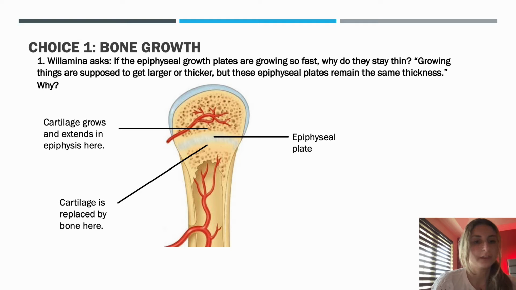Right here, I have provided a picture. This is the epiphyseal plate. The cartilage is replaced by bone right there, and cartilage grows and extends in the epiphysis right there.